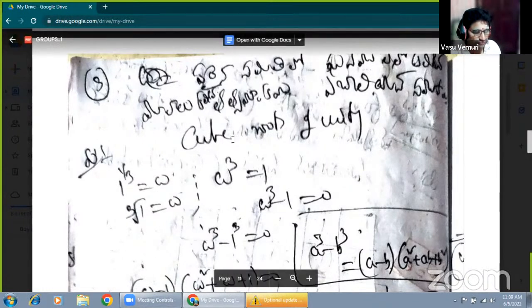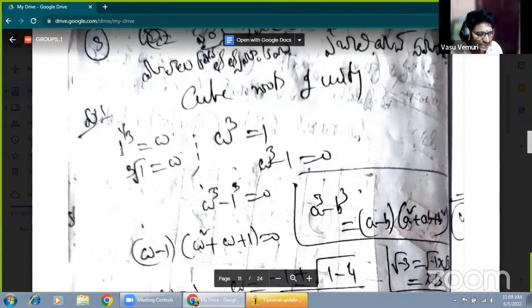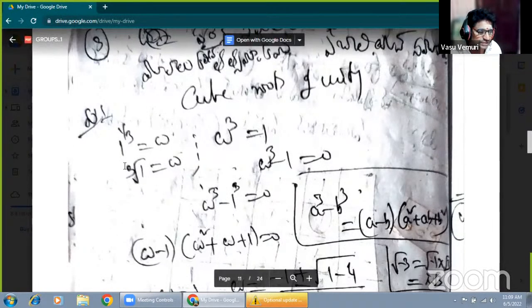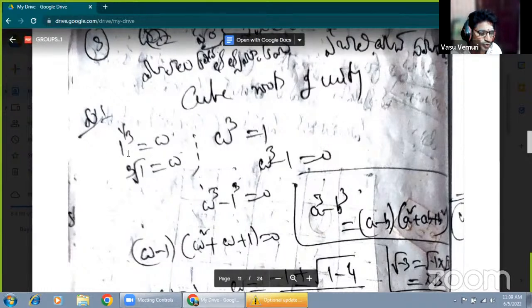Okay. Now what is the meaning of cube roots of unity? Unity means 1. Cube root means 1 power 1 by 3, or the cube root of 1. That value, being a complex number, is denoted by omega, the small letter w. So 1 power 1 by 3 equals omega. That is the meaning of cube roots of unity.